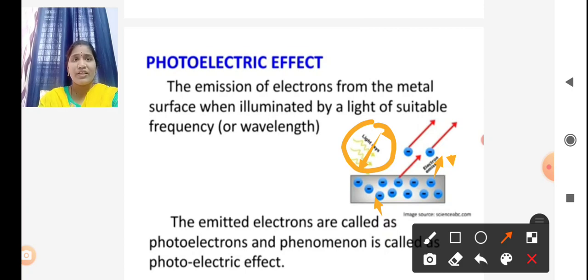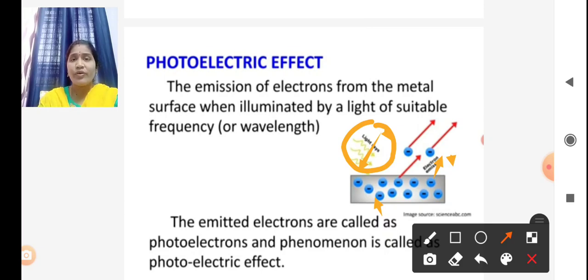That means the photoelectric effect is possible only if the light has the required frequency. It is not possible for every range of frequency of light incident on the metal.